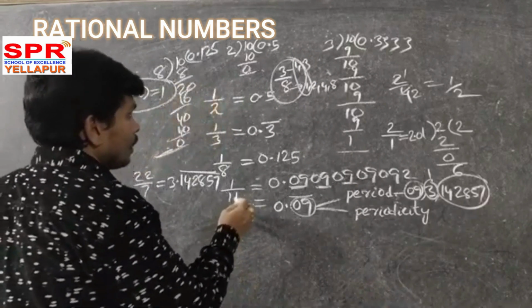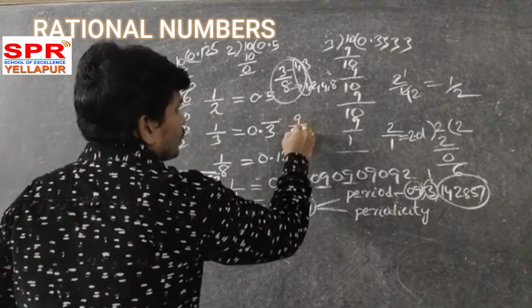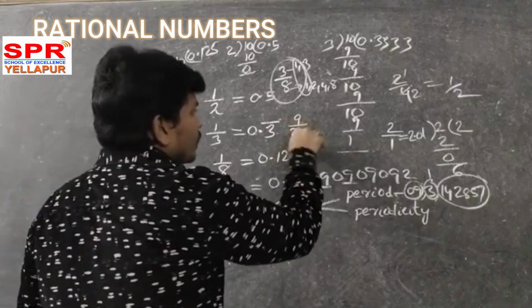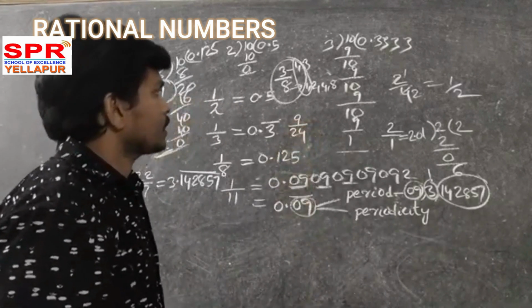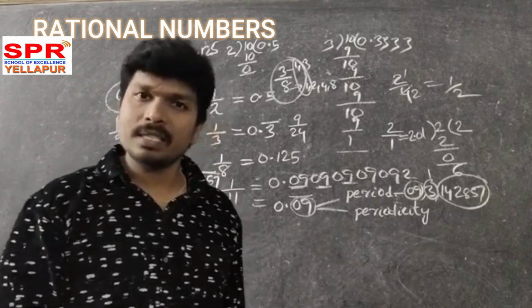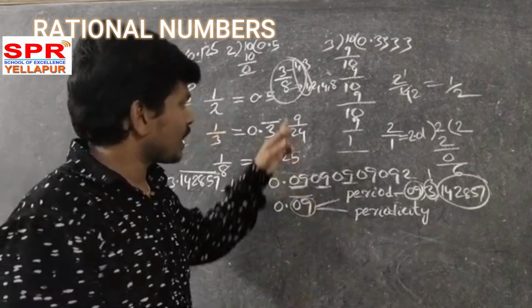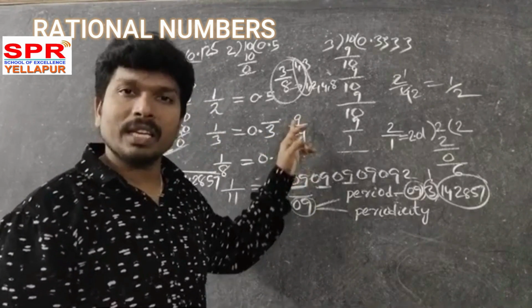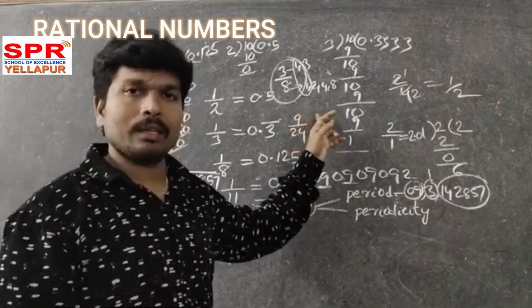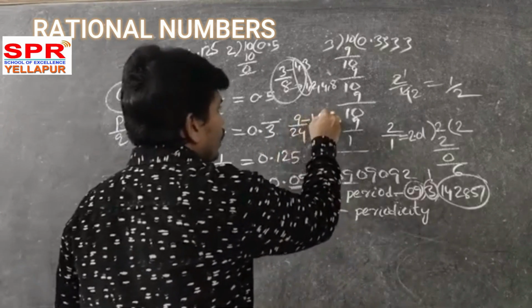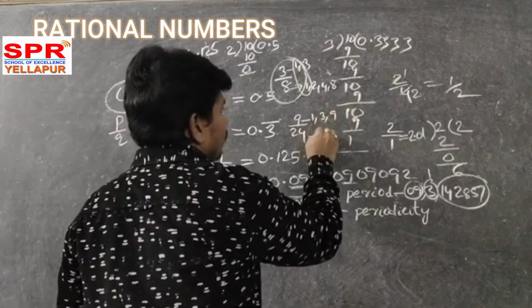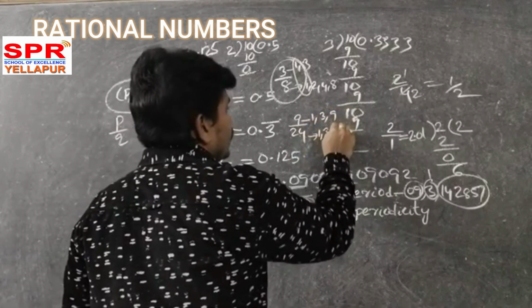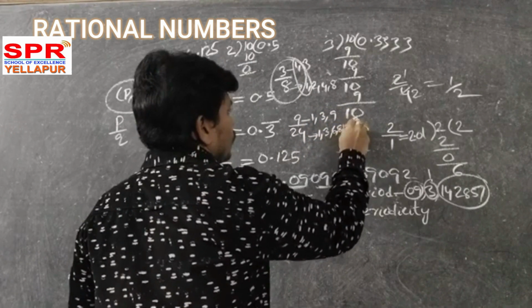Okay. Is 9 by 24 in simplest form? No. What is the highest common factor of both? 3. What are the factors of 9? 1, 3, 9. What are the factors of 24? 1, 2, 3, 4, 6, 8, 12, 24.